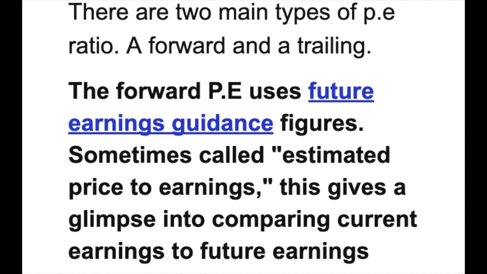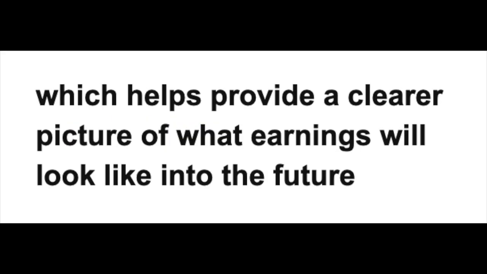There are two main types of PE ratios, a forward and a trailing. The forward PE uses future earnings guidance figures, sometimes called estimated price to earnings. This gives a glimpse into comparing current earnings to future earnings, which helps provide a clearer picture of what earnings will look like into the future.